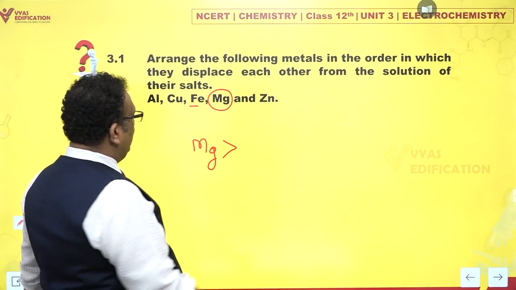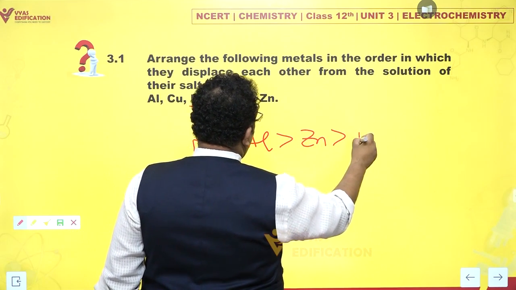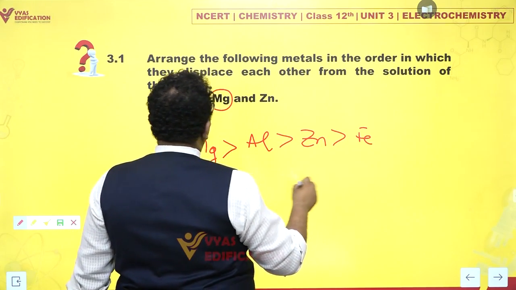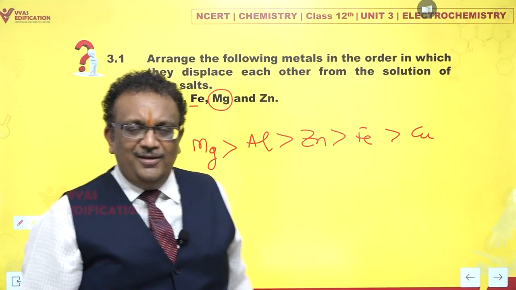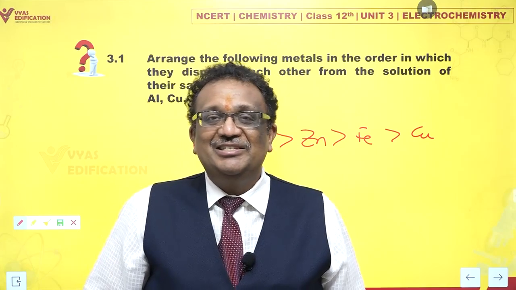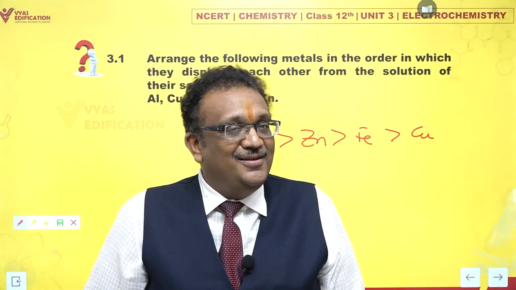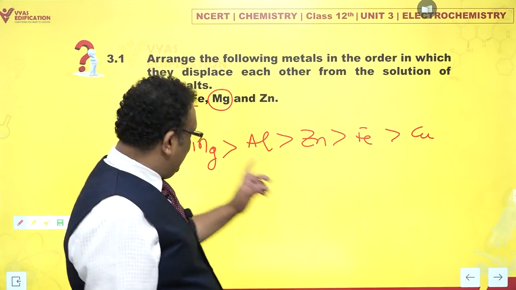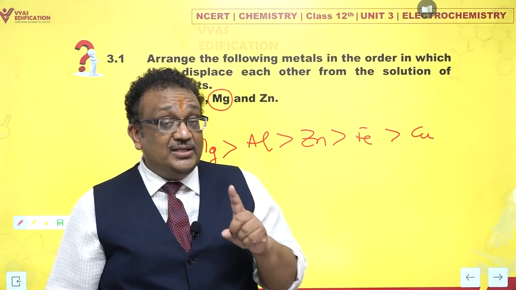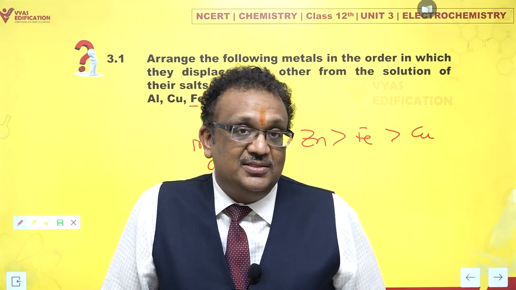And then comes aluminium. And then comes zinc. And then iron, and last of all, copper. How did I write this? I remember a magical series called the Electrochemical Series. And what is that series? Let me share the secret with you. It's hardly a secret, everybody knows it, but still, first of all, this is the answer. How do I get this answer? I get this answer from the Electrochemical Series.